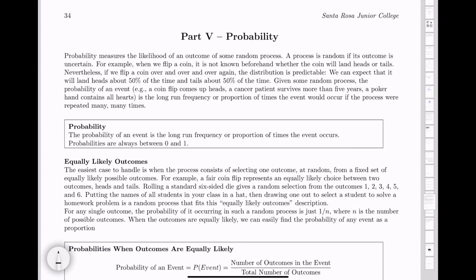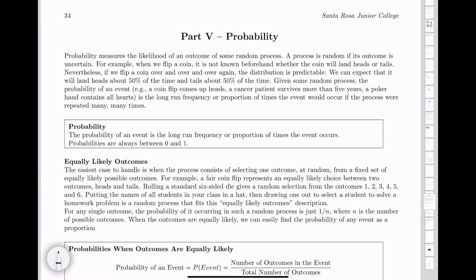Now, what we mean by a random process: a process is random if its outcome is uncertain. That just means that you cannot predict what's going to happen. All right, so that's what we mean by a random process. So for example, when we flip a coin, you cannot predict whether the outcome will be heads or tails. But if you flip a coin over and over again, many, many times, what you will find is that you're going to get heads about 50% of the time and tails about 50% of the time. And so roughly speaking, that's what we mean by the probability.